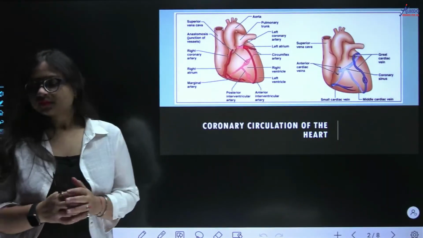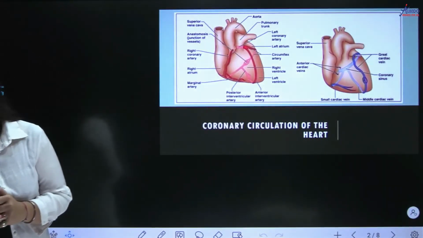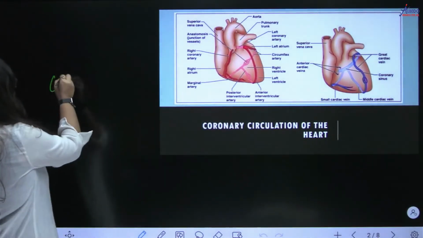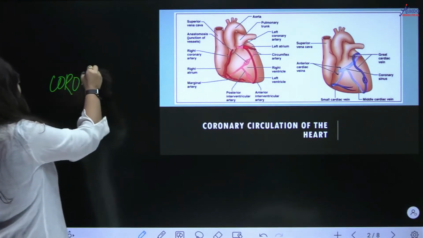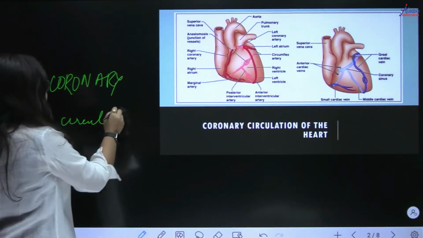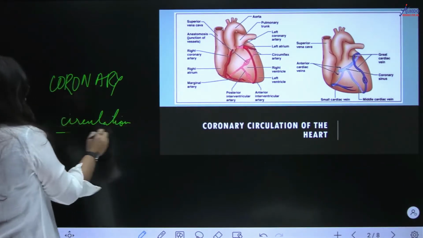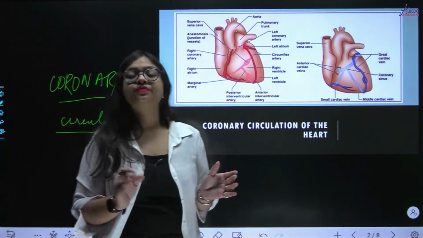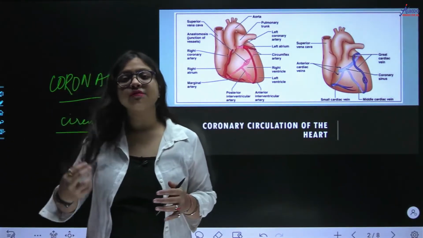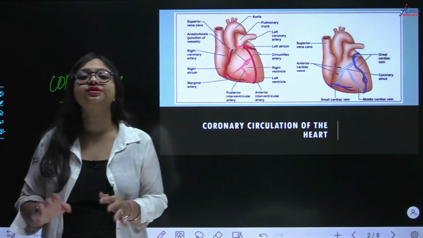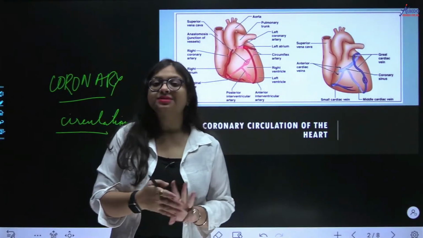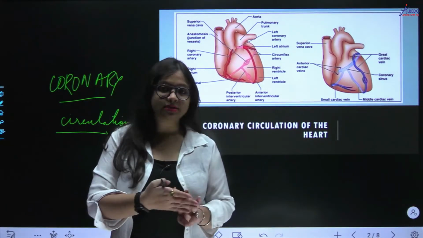Now one more thing: there is one circulation which is called coronary circulation, right? What do you mean by this? Let me go back to your chapter on structural organization, in which we studied different types of muscles. What did you study in that? That there are three types of muscles in your body: skeletal muscles, cardiac muscles and smooth muscles, right?